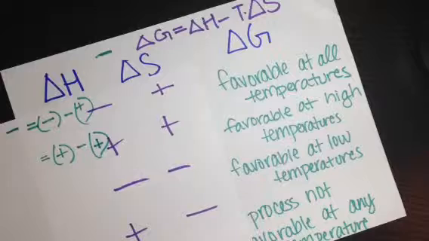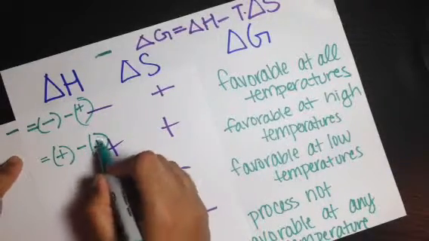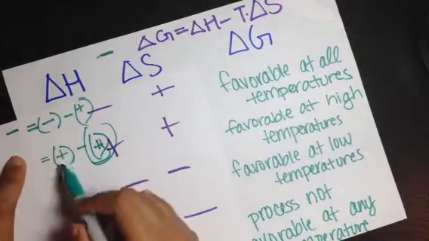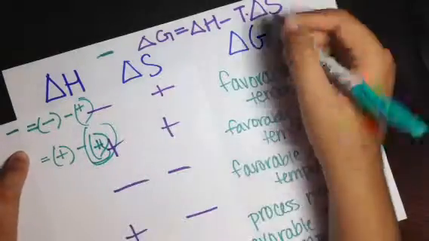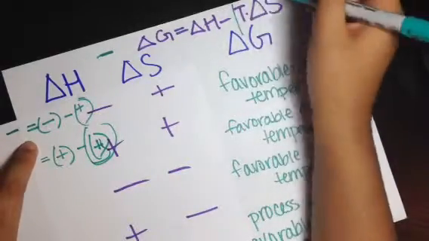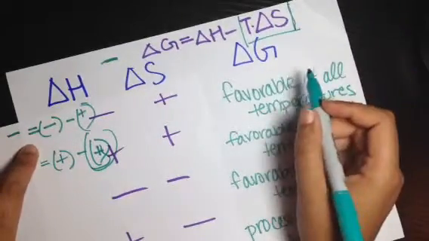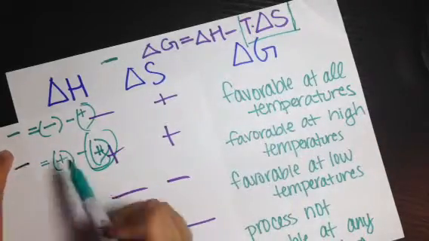In order for the reaction to be favorable, delta G has to be negative. The only way that this can be favorable is if the T times delta S value is larger than the delta H value. So when temperature is high, this value becomes higher, and that's why it's negative.